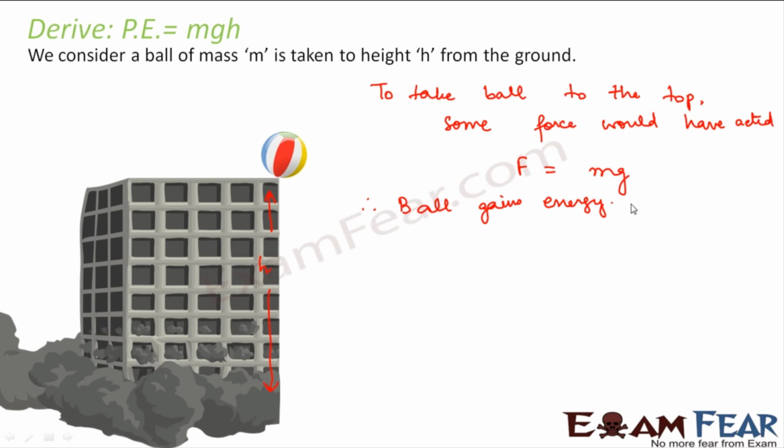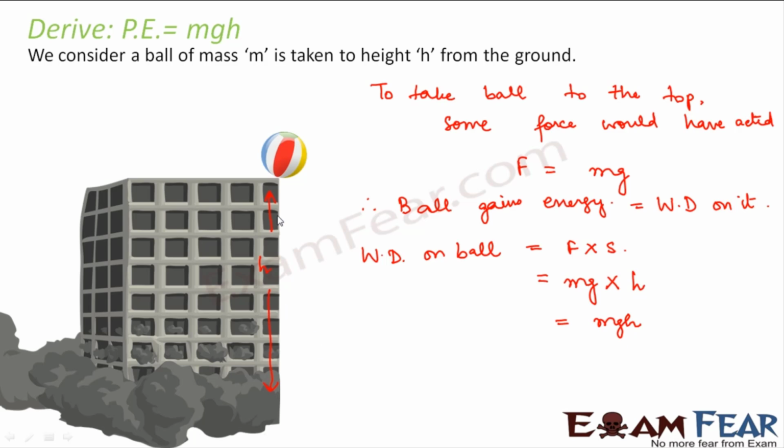Now what is the gain of energy? The amount of energy which the ball gains is equal to the work done on it. The work done on the ball to take it to this height is force into displacement. Force is mg, and displacement is nothing but the height of the building. So this is the work which was done on the ball to take it to the top of the building. Whatever work was done on the ball is stored as potential energy inside it.